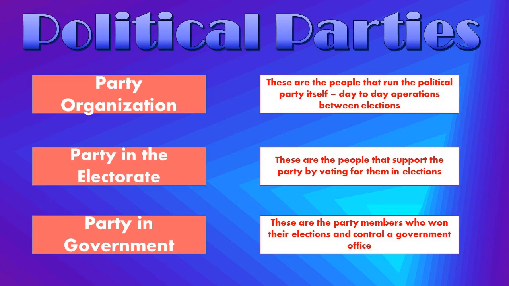And then we've got the party in government, and these are people who associate themselves with the political party. They say, I'm a Democrat or a Republican, and they have won office. So they have won their election and they control a government office. They work together, likely with other members of the party, to help the party get things done to show voters how effective the party is. So the party in the electorate is obviously the people, the party in government is the government.